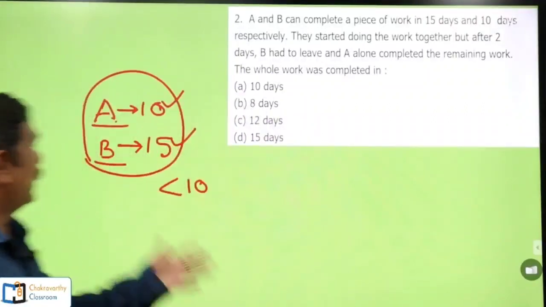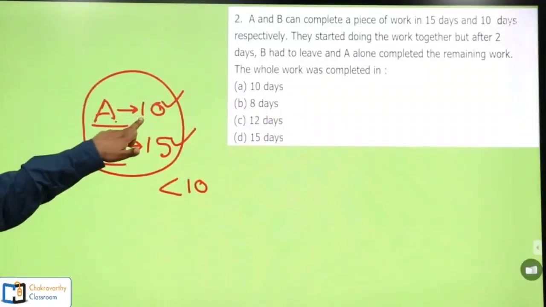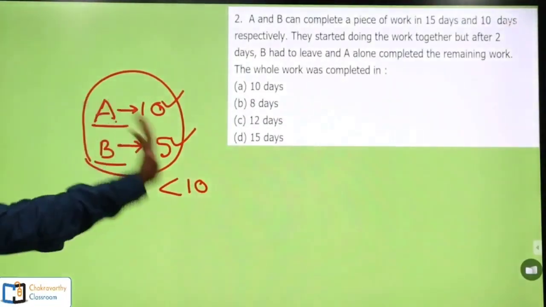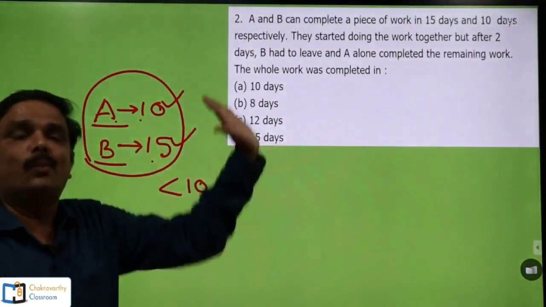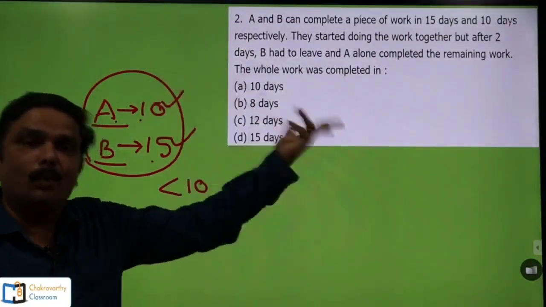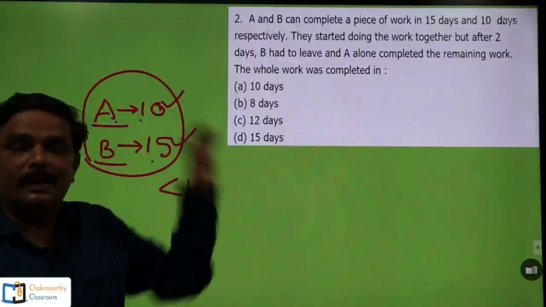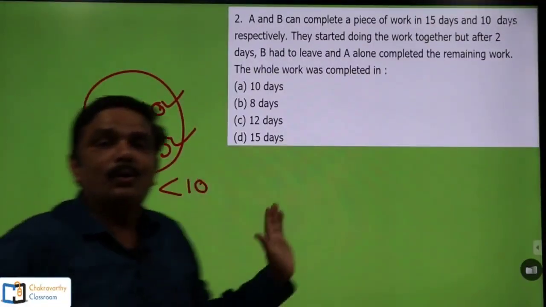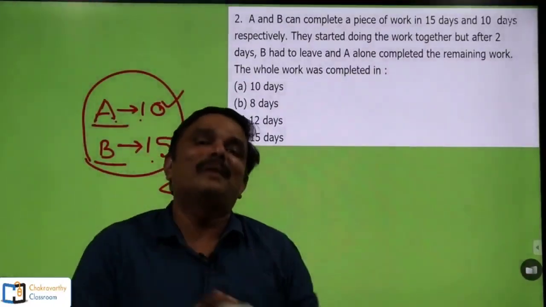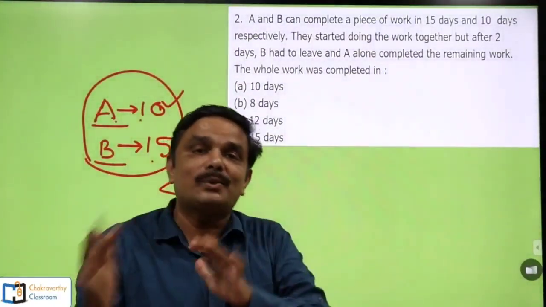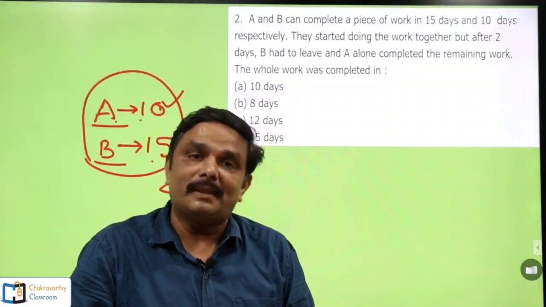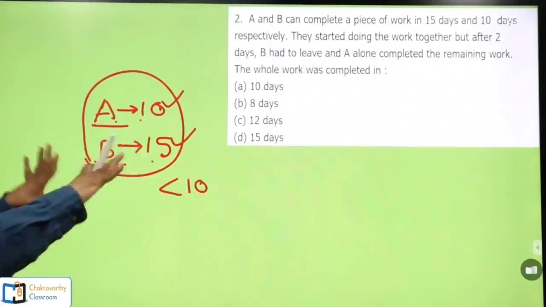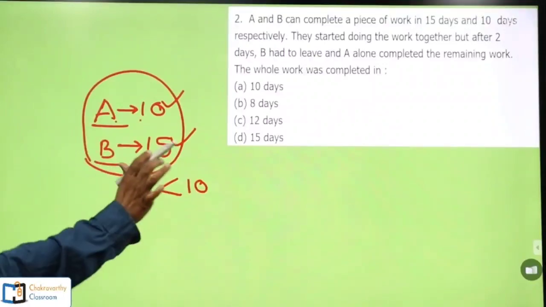Generally, how we do this: A's 1 day's work is 1/10th, B's 1 day's work is 1/15th. Then we add them up to get both the persons' 1 day's work. We take the reciprocal of that to get in how many days the work will be completed. But students, here I am not going to use that fraction method. As I told you, we are going to use the LCM method. What is that LCM method? It is simple. For the beginners I am giving only 1 to 2 minutes. So how do we take the LCM method?